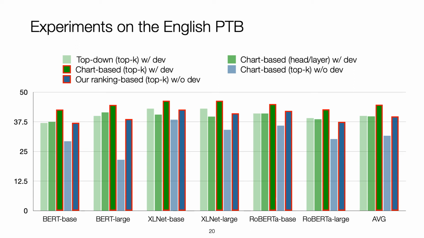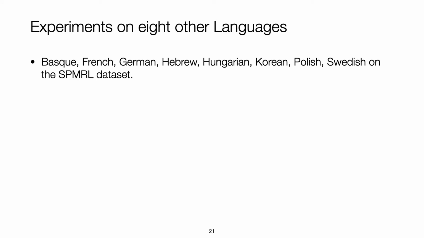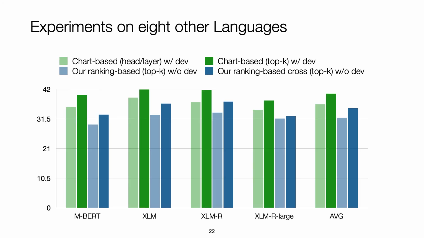The chart-based parser with top K ensemble produces the best parsing performance, which is not surprising since it uses the development set for head selection. It can be considered as the upper bound of our method. We also conduct experiments on 8 other languages from the SPMRL dataset. We use multilingual BERT, XLM-R, and RoBERTa as pretrained transformers. Due to space limitation, we only report the average performance across different languages in this slide. More results and discussions can be found in our paper.